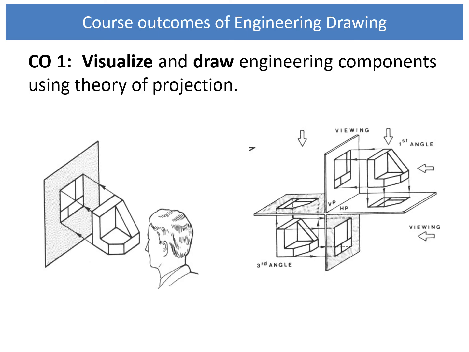There are two methods by which we can draw the projection: first angle projection method and third angle projection method. If the object lies in the first angle, it is the first angle projection method. If the part lies in the third angle, it is considered the third angle projection method.